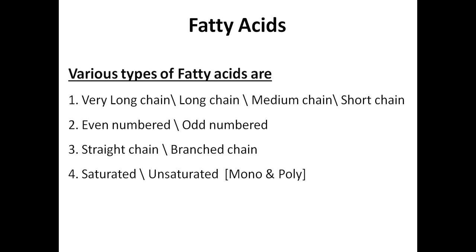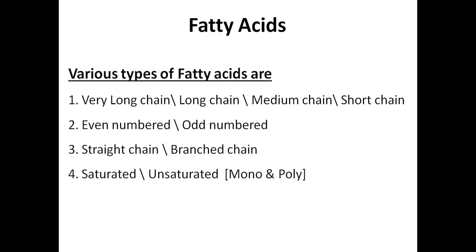Okay. Now the various types of fatty acids are classified into short chain fatty acids, medium chain fatty acids, long chain fatty acids, and very long chain fatty acids. This is based on the number of hydrocarbons in the chain.